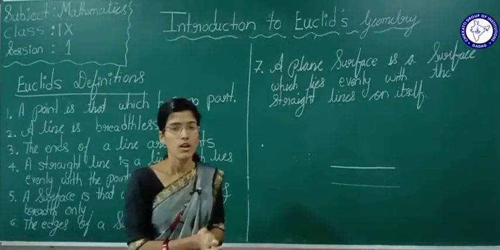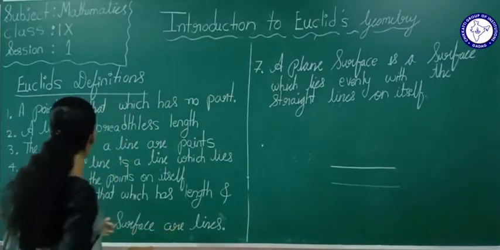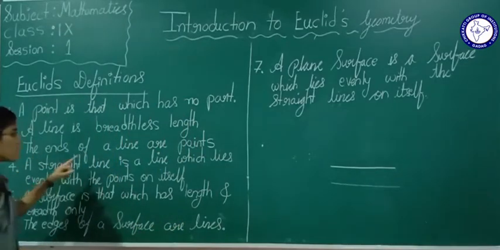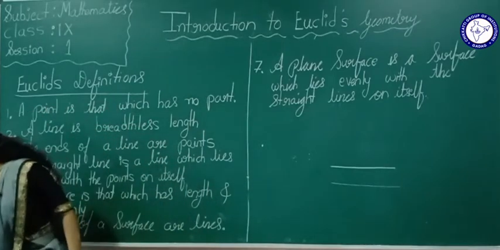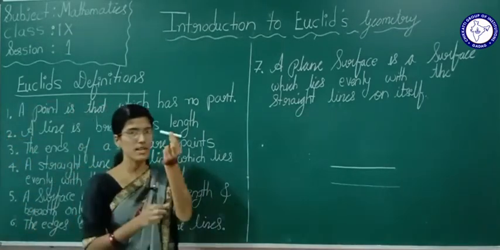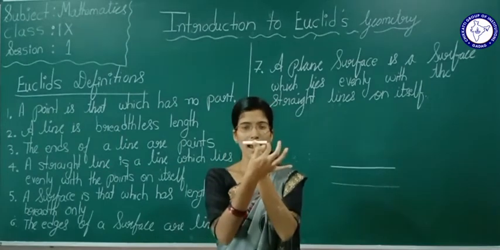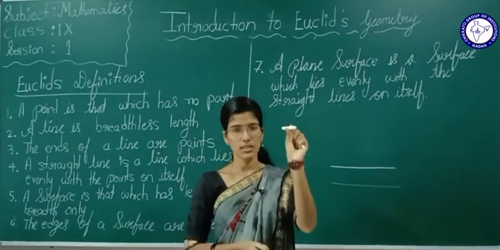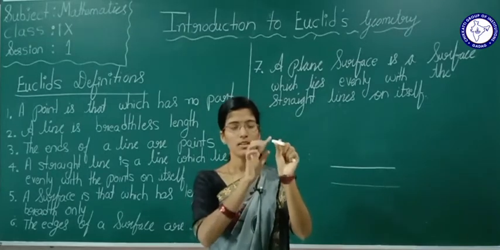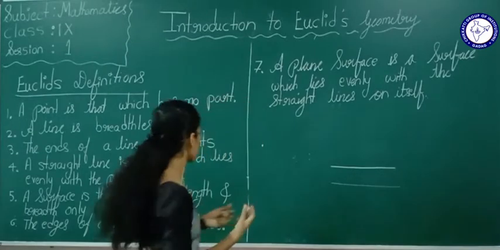It will have a length. Now third, the ends of a line are points. Now see here, students, take this example. This is a line. The ends of this line are what? The ends of this line are points. The third definition tells us that the ends of a line will be points.